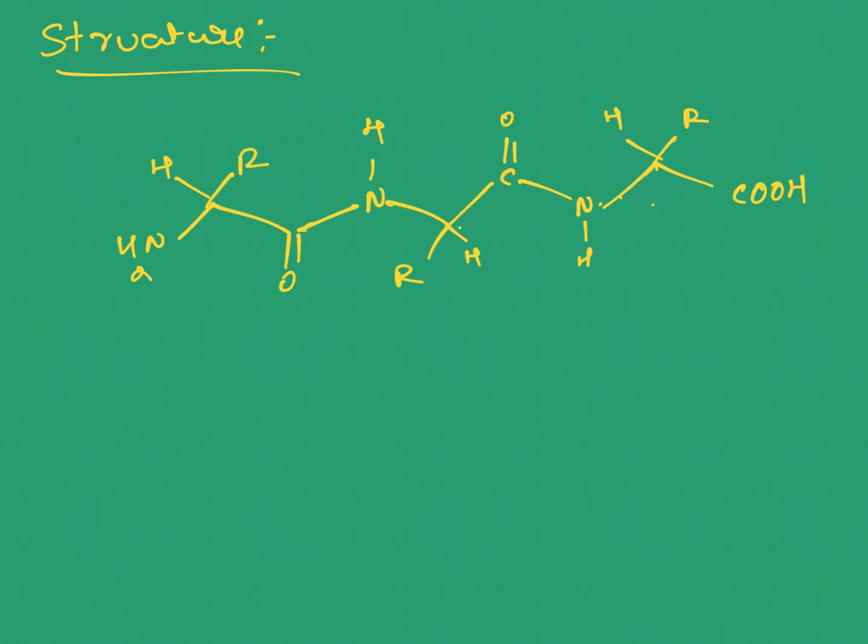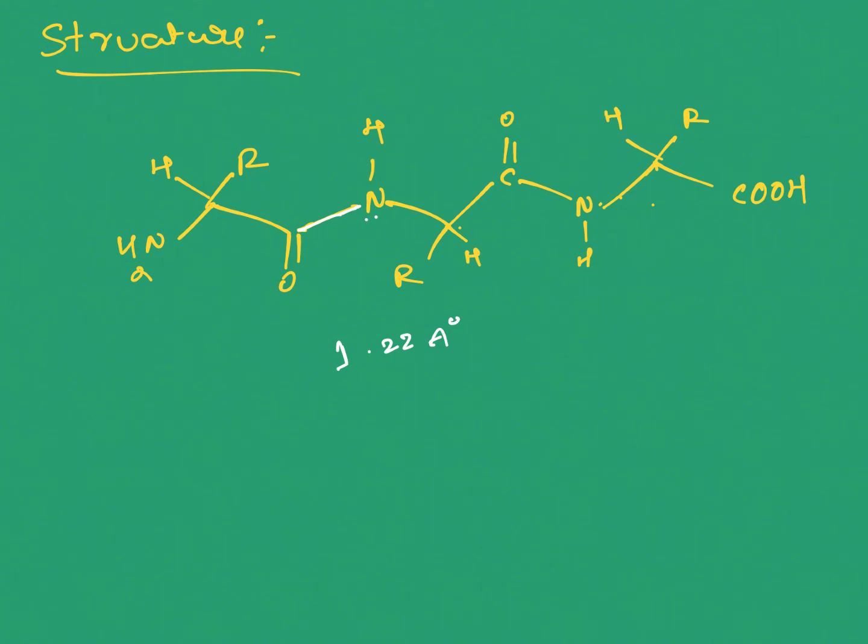From X-ray crystallography data, it is revealed that the bond length of the C double bond O N, carbon and nitrogen, is around 1.22 angstrom. When it is compared with the normal carbon nitrogen bond length, approximately 1.47, it is less than that. That indicates that it is not completely a single bond; it shows some 40% double bond character because of this lone pair of electrons involved in the resonance.